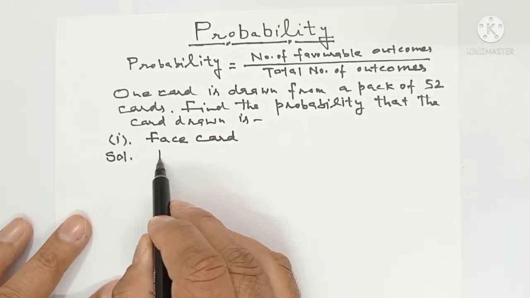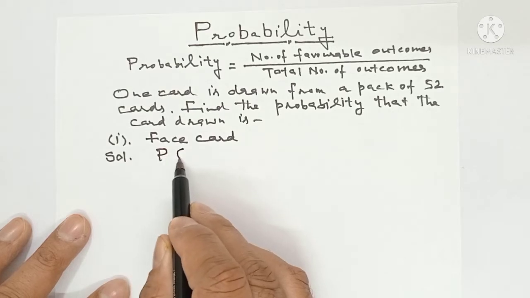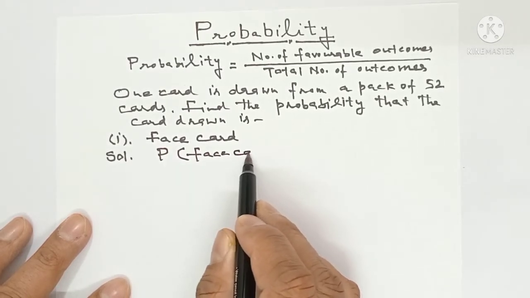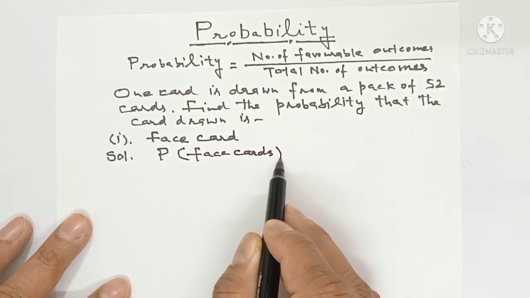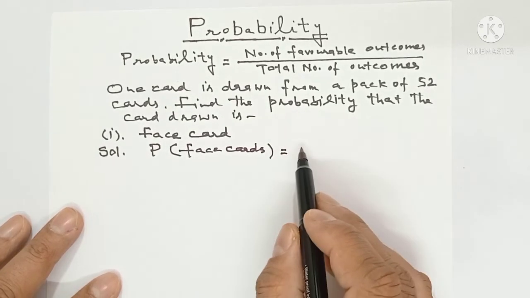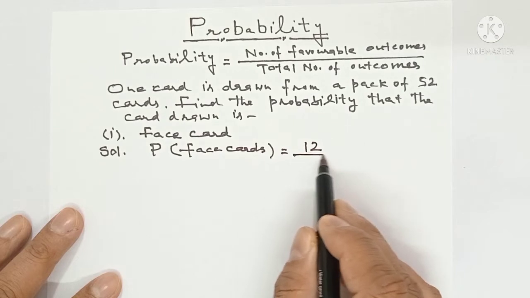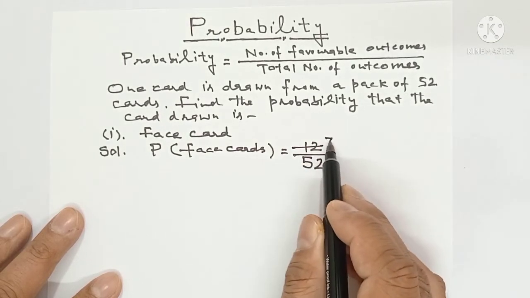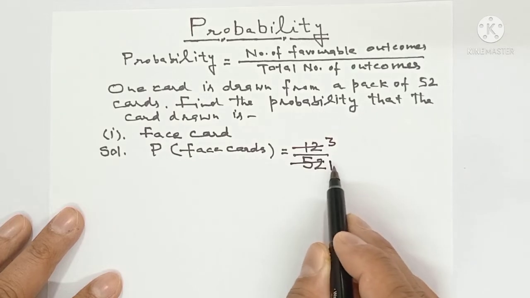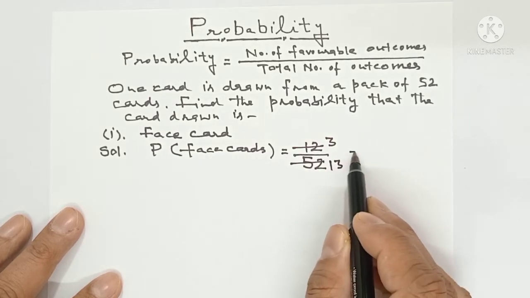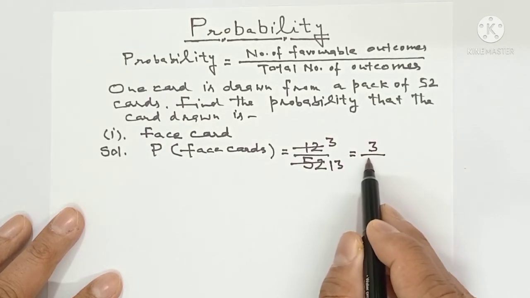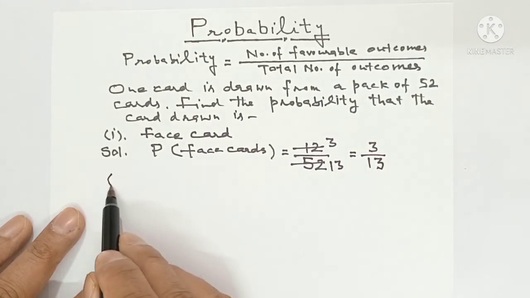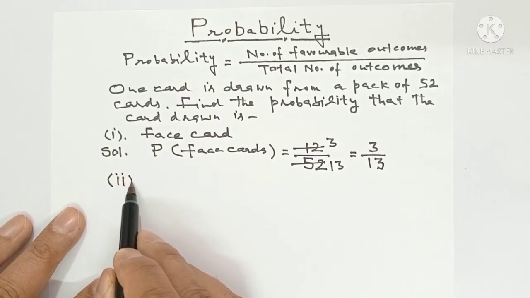So we will write P, in bracket face card. It is equal to, no need to write the formula, 12 upon 52. We can do the cancellation with the table of 4. 4 3s are 12, 4 1s are 4. So this is 3 upon 13. If cancellation can be done, do it. Do not leave it undone.